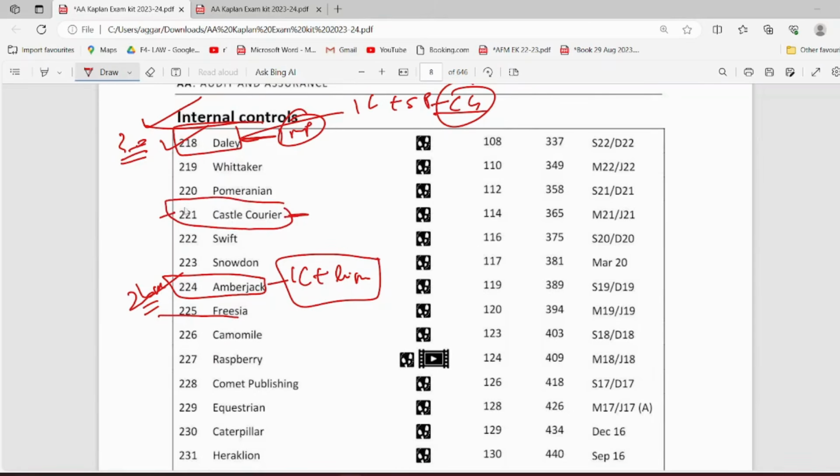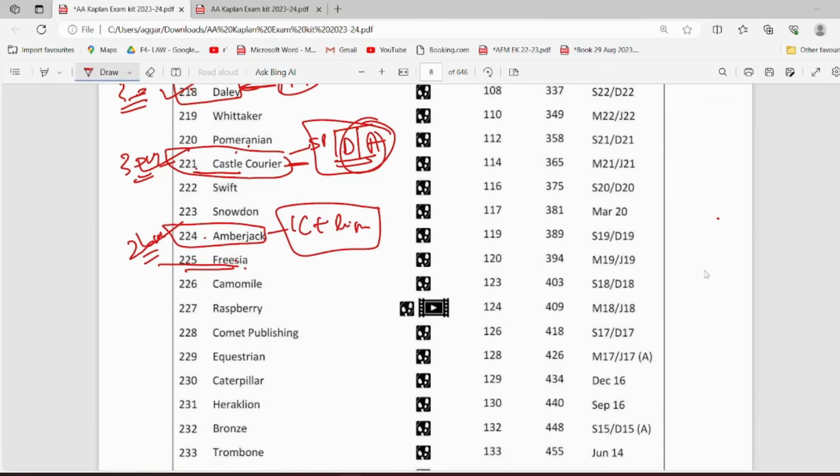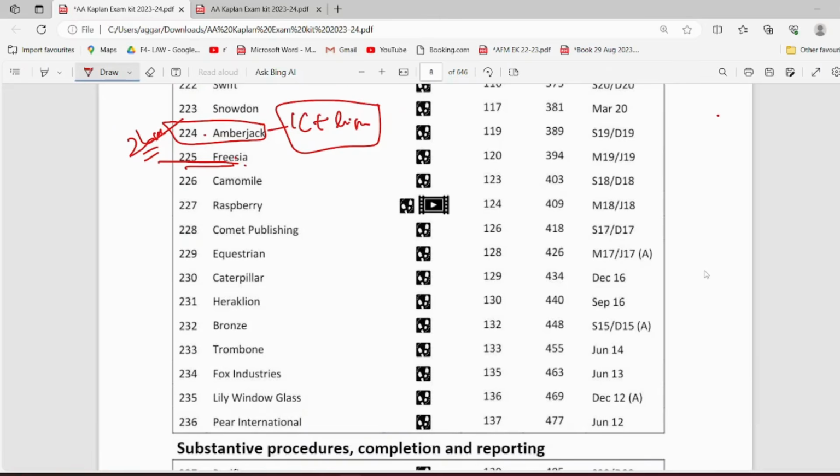Actually, I missed this question. This is important. This is a 30 marker question, and it contains substantive procedures. Advantages and disadvantages is also there. So it caters to your purely theoretical part as well. So you can choose between this question and this question. More or less these are the same, but of course I'll recommend this one instead of this one. So 218, 221, 224.